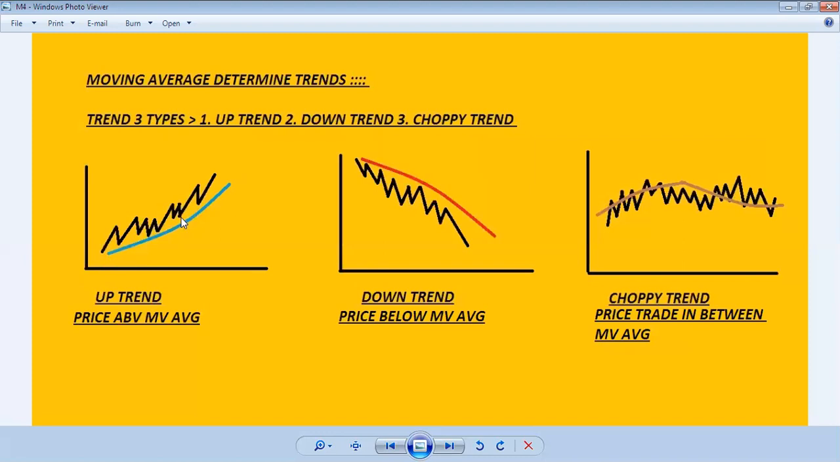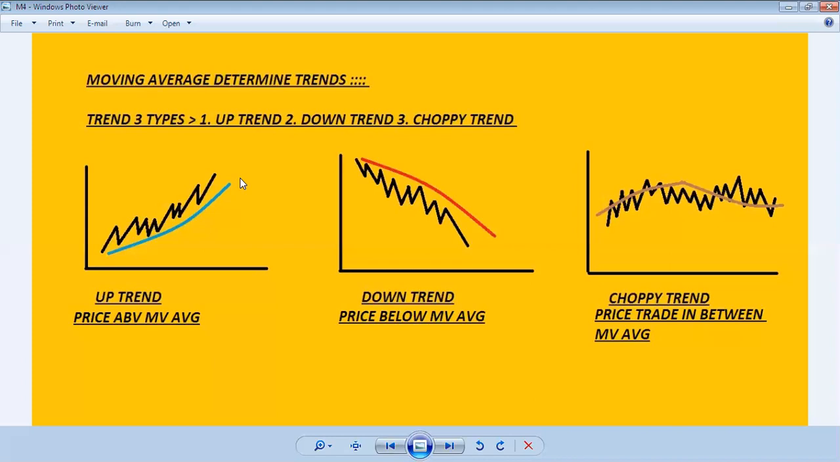So in an uptrend, you will see the price is going up and the moving average is also going up. The moving average value is also going up. So this is the uptrend. The price is followed by the moving average, following the price, and that is why it's a trend following indicator. In an uptrend, the price is going up and the moving average also follows, moving in the upward direction.